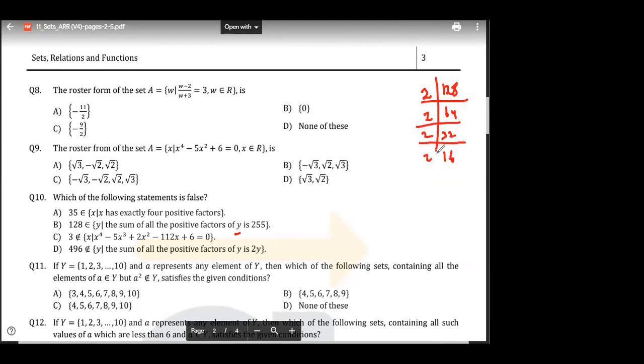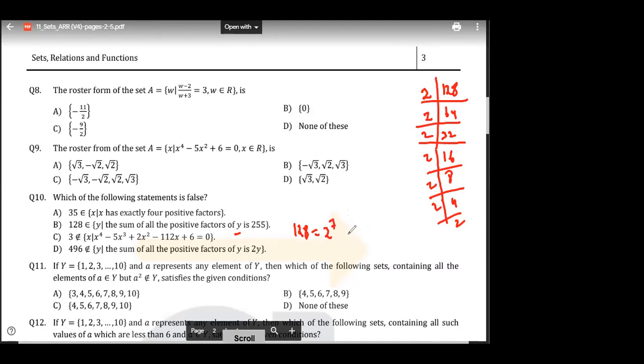16, 16, 16, 8, 2, 4. 2, 2, 2. Right? So basically, 128 is equal to 2 to the power what? 1, 2, 3, 4, 5, 6, 7. Right? Yes or no? Okay.